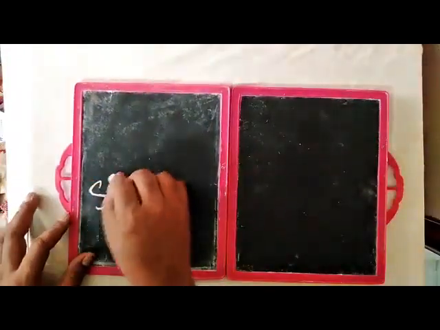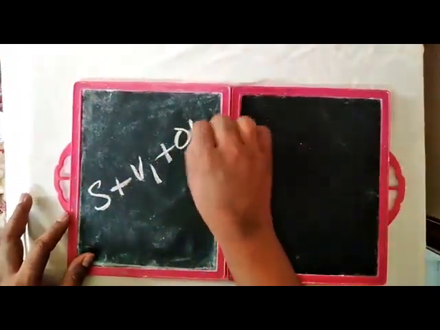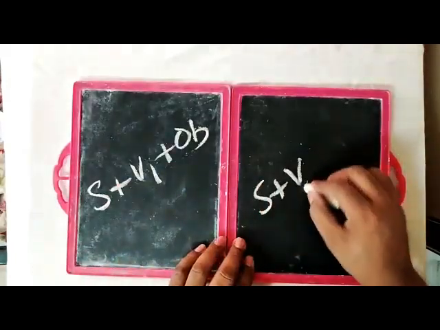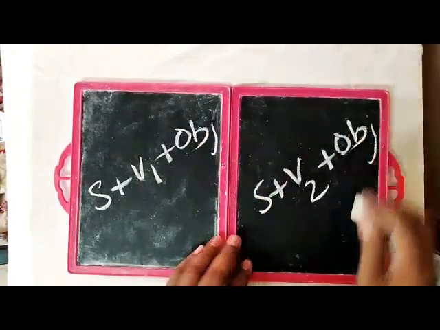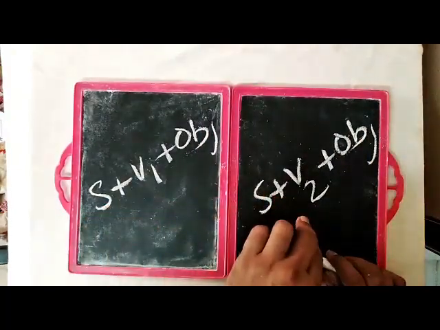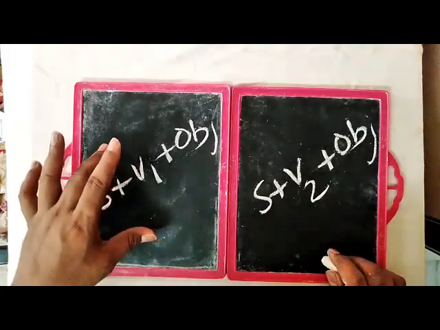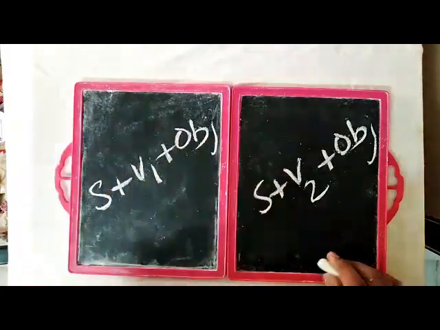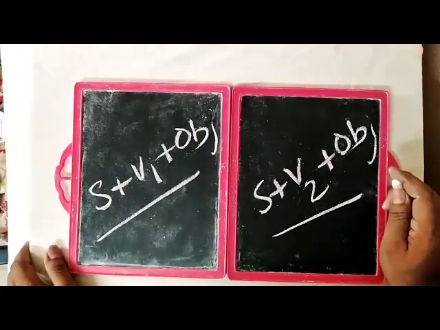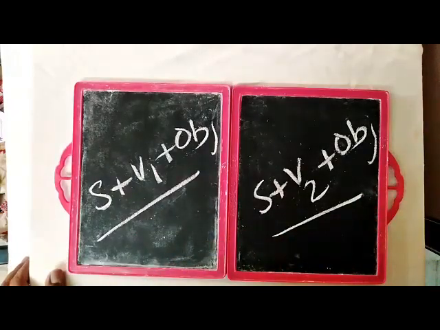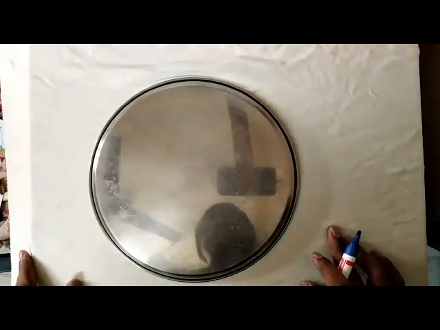Clear? That means subject plus V1 plus object becomes subject plus V2 plus object. Clear? So present tense will become past tense when you change the statement from direct to indirect. This is rule number 2. That means simple present becomes simple past. Clear? Okay. Rule number 3.